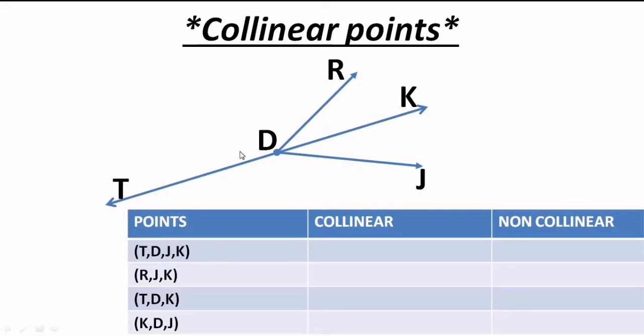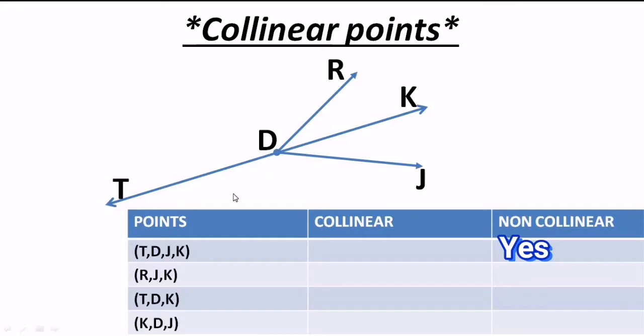If you observe the diagram over here, T, D, J and K, they are not collinear, correct or not? So what I'm going to do, I'm going to write yes in the column of non-collinear and no in the column of collinear. Second group is given to me as points R, J, K. Again, R, J and K are not present on the same line, or we cannot draw a single line passing through them, so that's why they are non-collinear again, right.